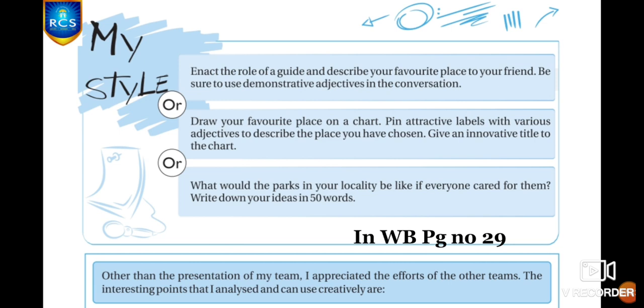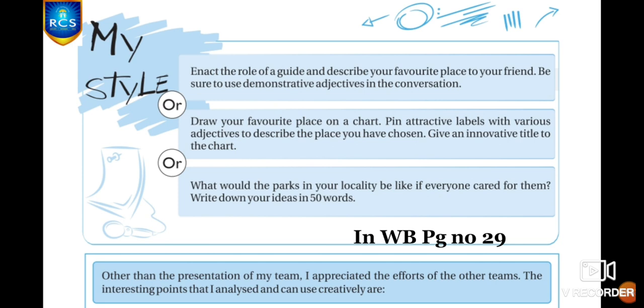And now we are moving on to our last one, my style. In workbook page number 29, they have given you 3 different activities, and in this you have to choose any one. First one, enact the role of a guide and describe your favorite place to your friend. Be sure to use demonstrative adjectives in the conversation.